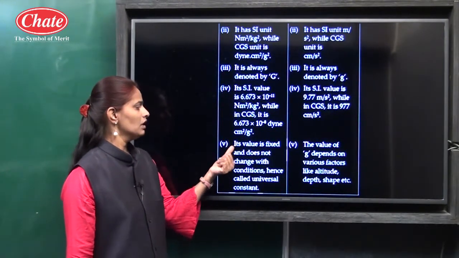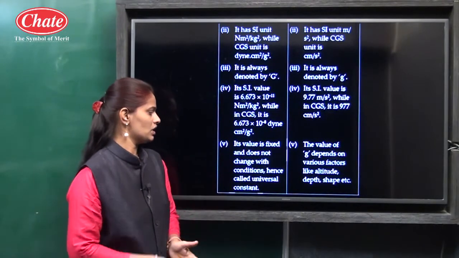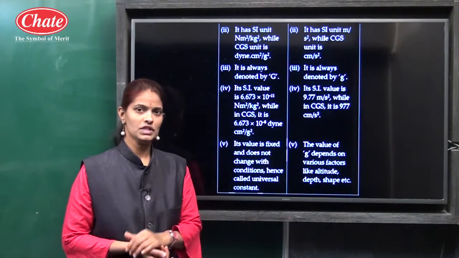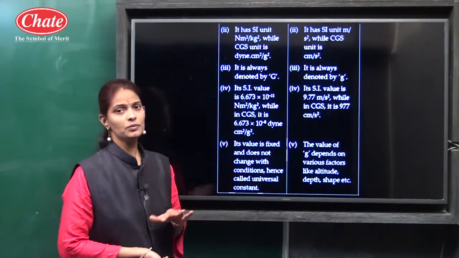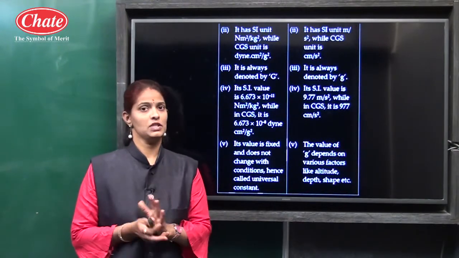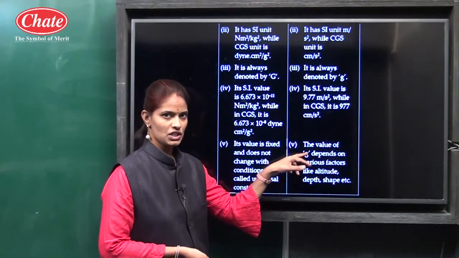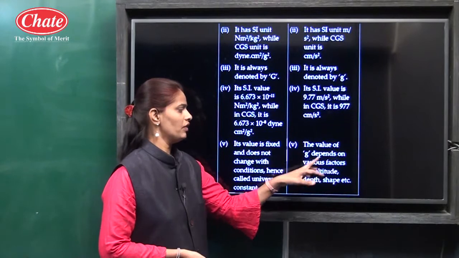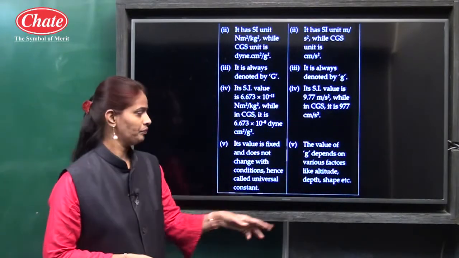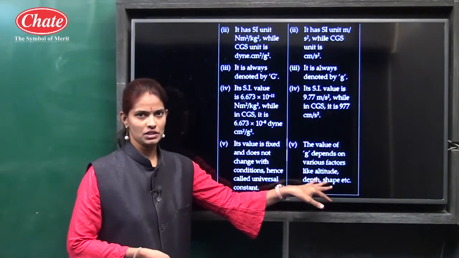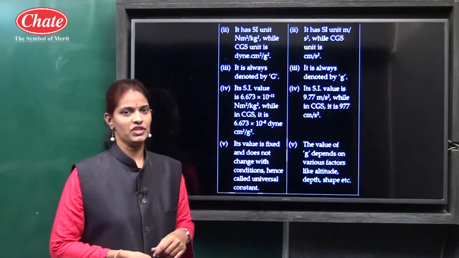The value of G is fixed and does not change with conditions, hence it is called the universal constant. It does not change from place to place. The value of g, the acceleration, depends on various factors like altitude, depth and shape. We discussed this answer in the previous question.